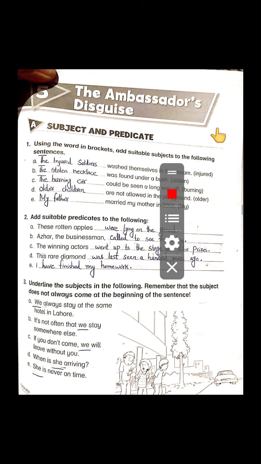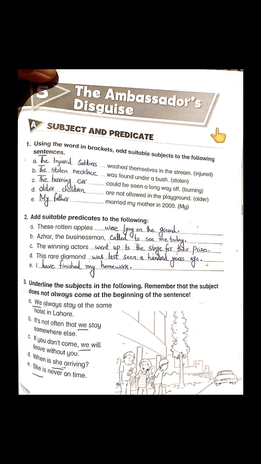As you know, we have completed our lesson The Ambassador's Disguise book exercises, and today we will be doing its workbook activities. So please open your workbooks. Students, in these activities, they are again giving us the same exercises related to subject and predicate.